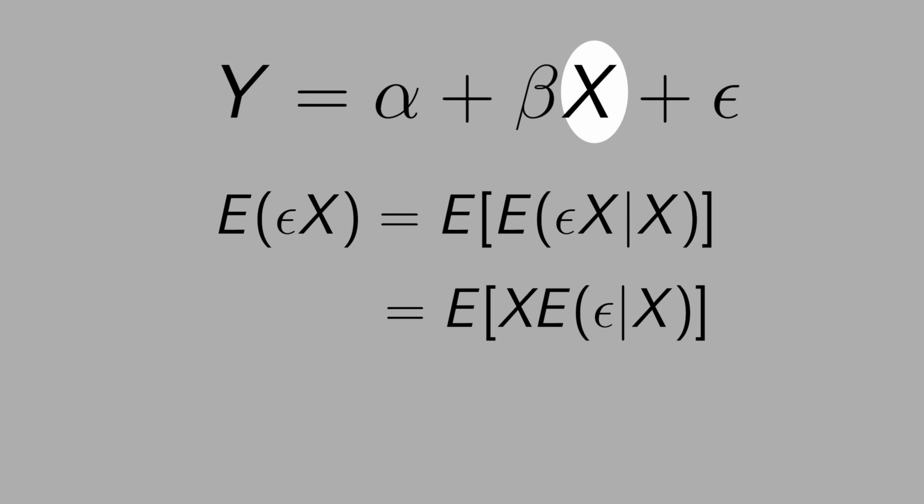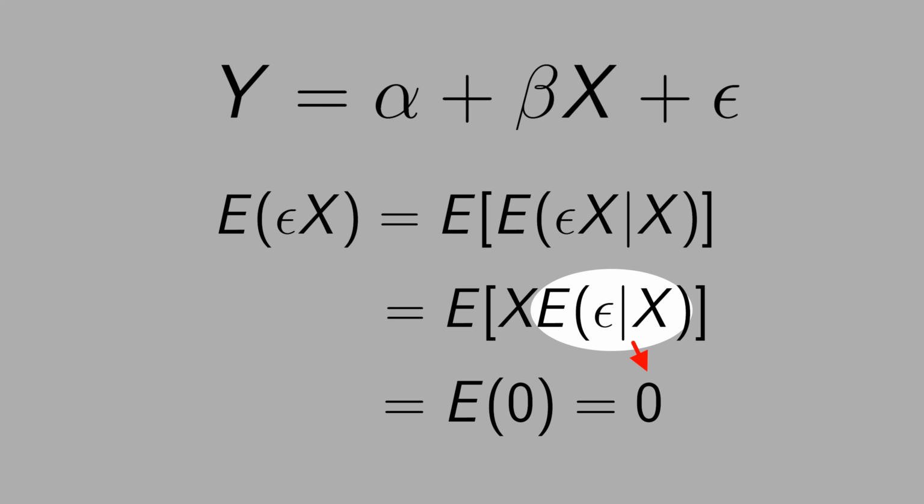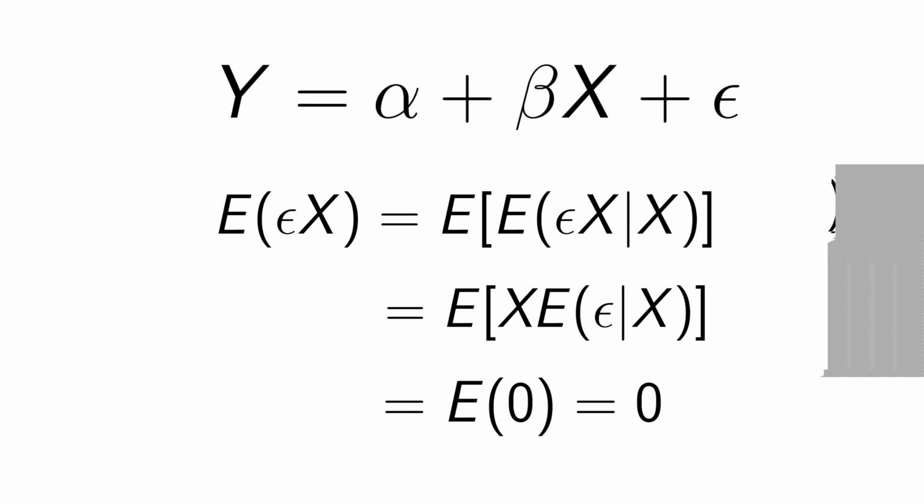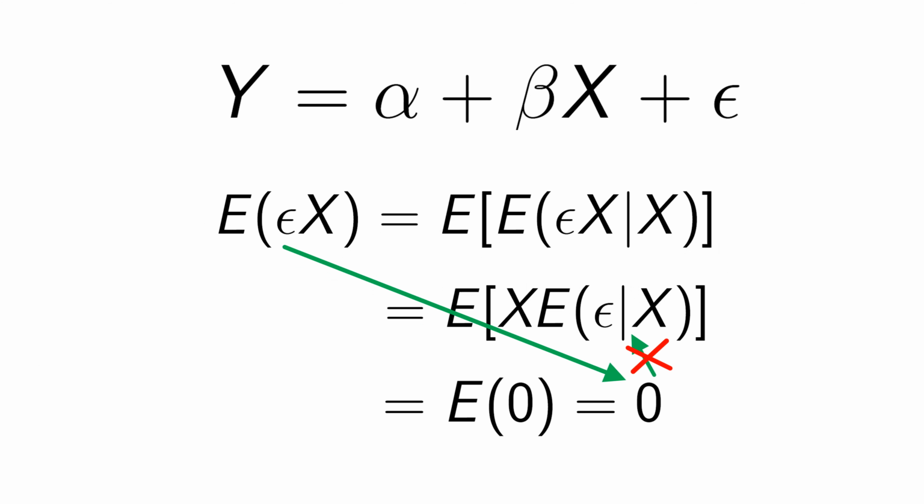If you randomize x, x will be independent of the error term, and this term will equal 0 by definition. We show that if the error term is independent of x, the covariance between the error term and x equals 0. Note that you cannot conclude the inverse. If you see covariance equals 0, you cannot conclude that the two variables are independent. Covariance is a measure of linear association. There are other types of association.